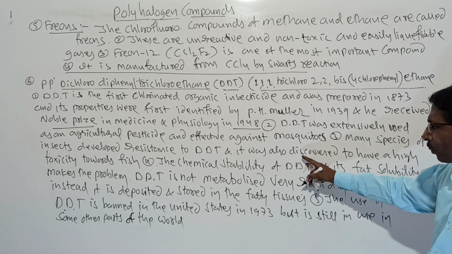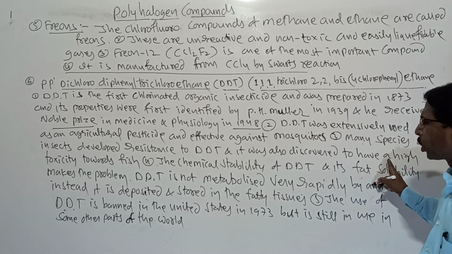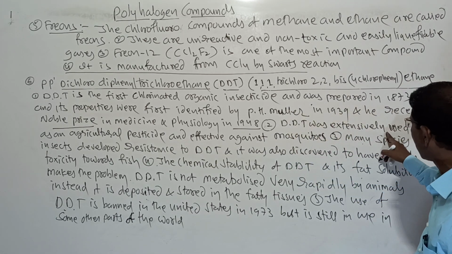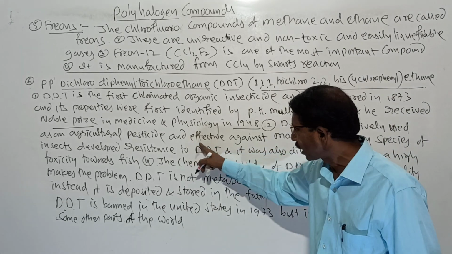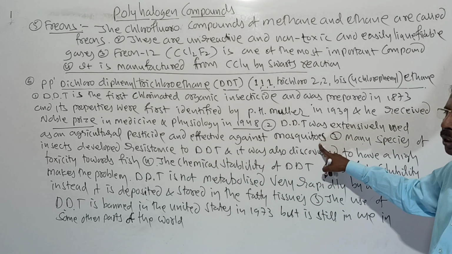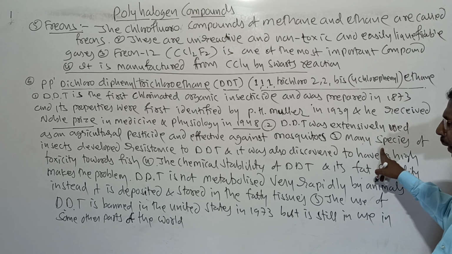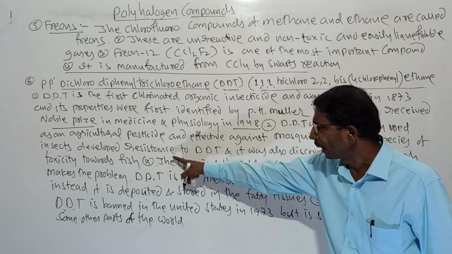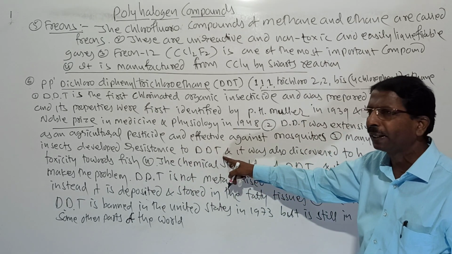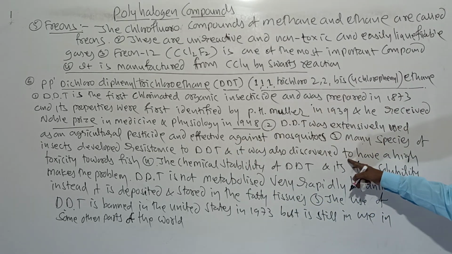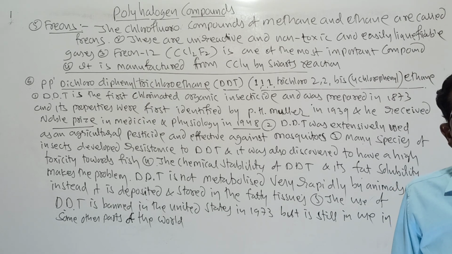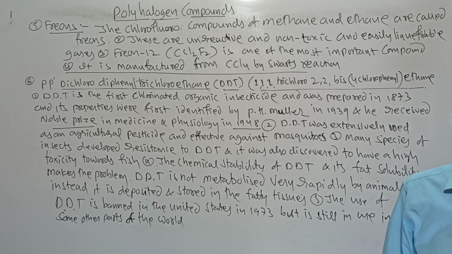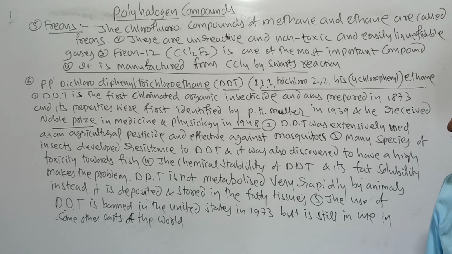So here DDT was first discovered. The DDT was extensively used as an agricultural pesticide and effective against mosquitoes. And nowadays, many species of insects developed resistance to DDT. It was also discovered to have high toxicity towards fish. It is very poisonous to fish. If you put one or two grams of this DDT, immediately the fish will die.